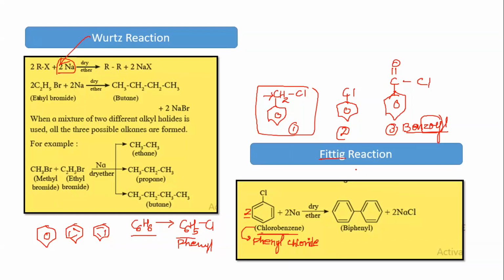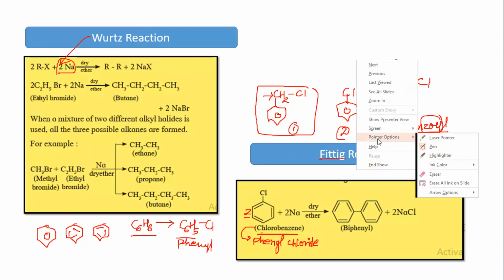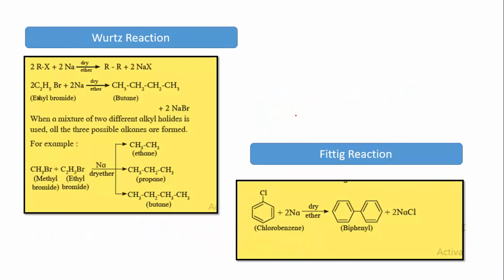Now let's come back to Fittig reaction. Someone just raised a question in the chat box, so I thought of taking it up. If on benzene I have OCH3, what do I call it? Is it anisole or is it toluene? Come on, fast. Good one, Niyaz. It's anisole. Benzene पे जब OCH3 होता है, you call it anisole. और जब benzene पे CH3 होता है, तब आप उसको क्या बोलते हो?